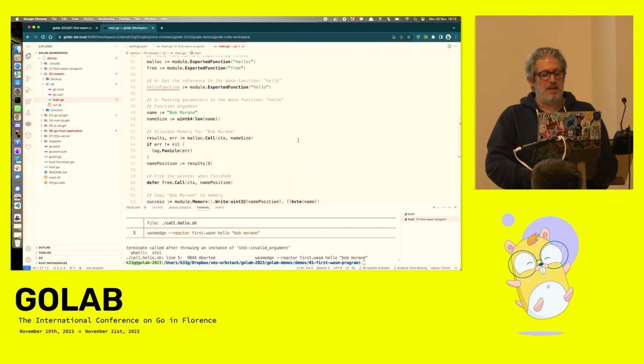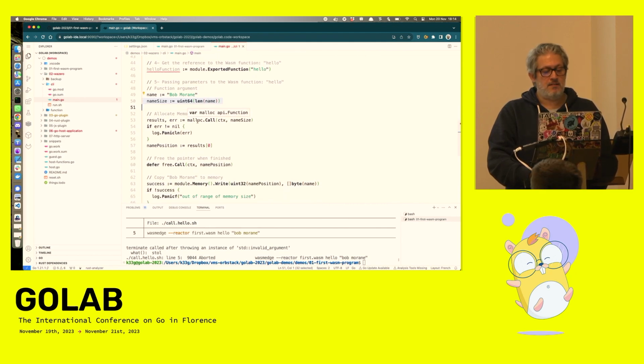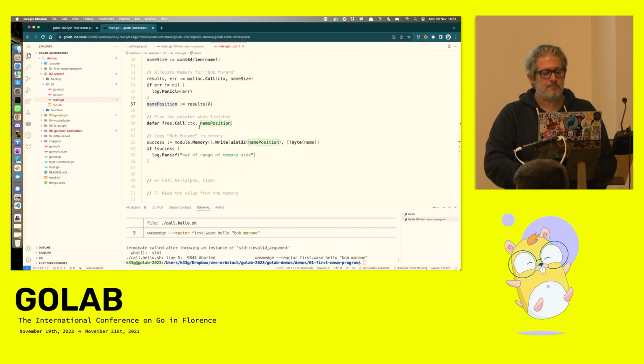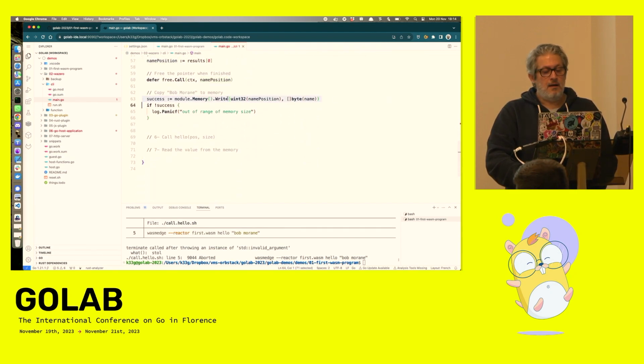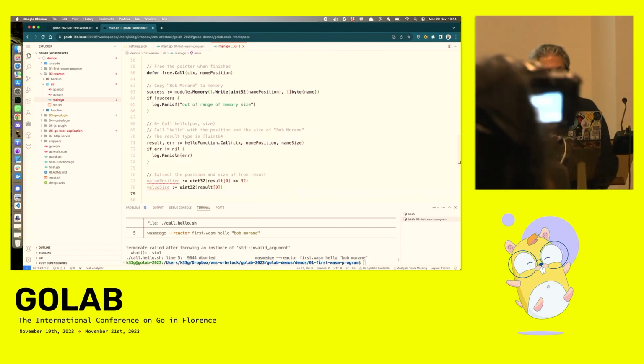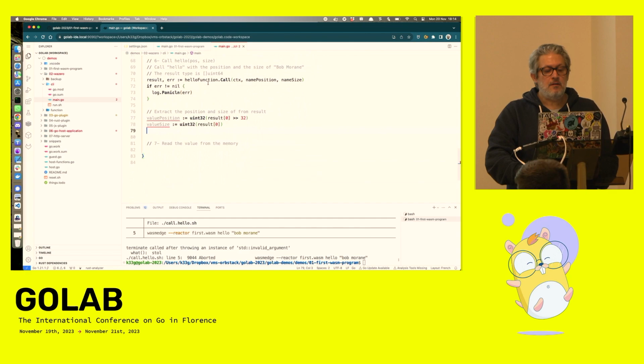So to pass the parameters, I need my string. I need the size of the string. Then I can allocate memory for the string. So now I have the position of the string in the memory. And I can copy my string into the memory. So I have all I need to call my function. So this is the function reference. I call it with the position of the string and the size of the string.